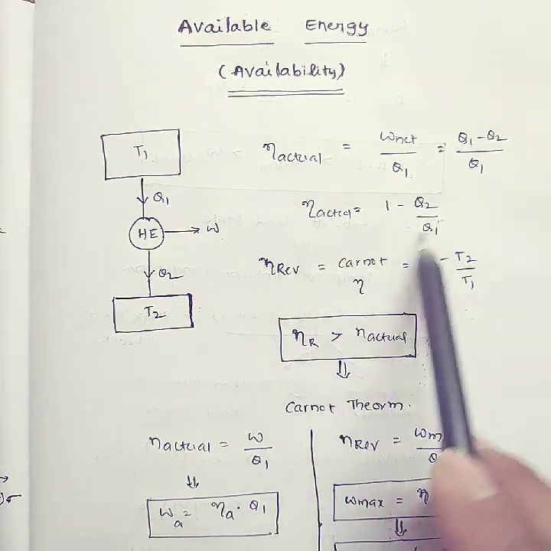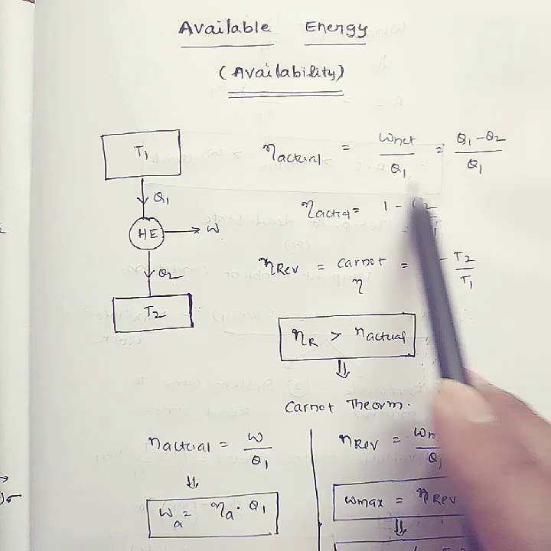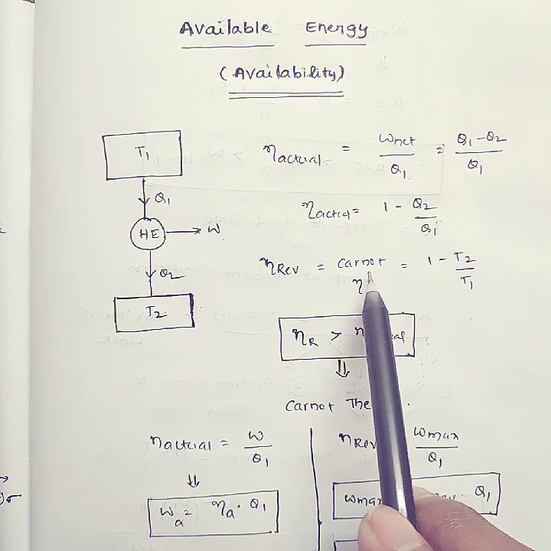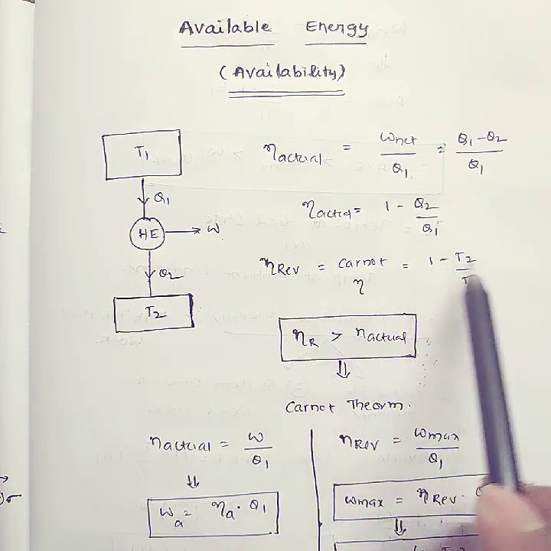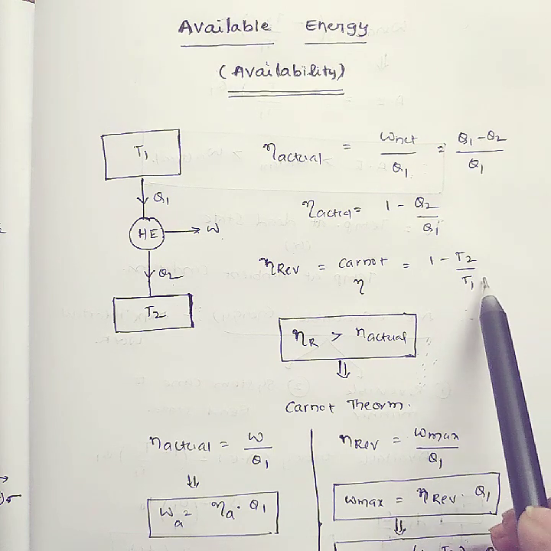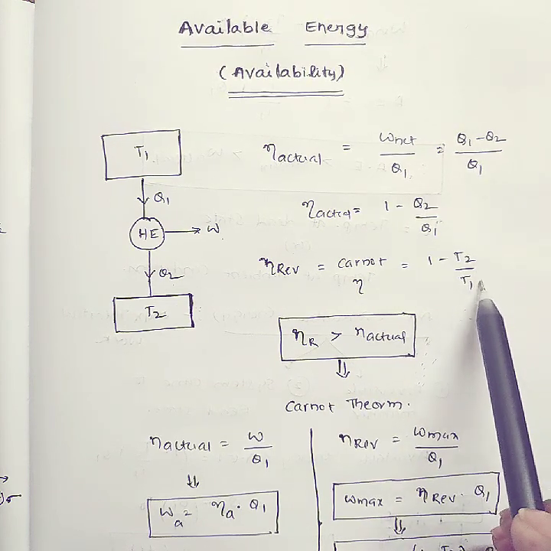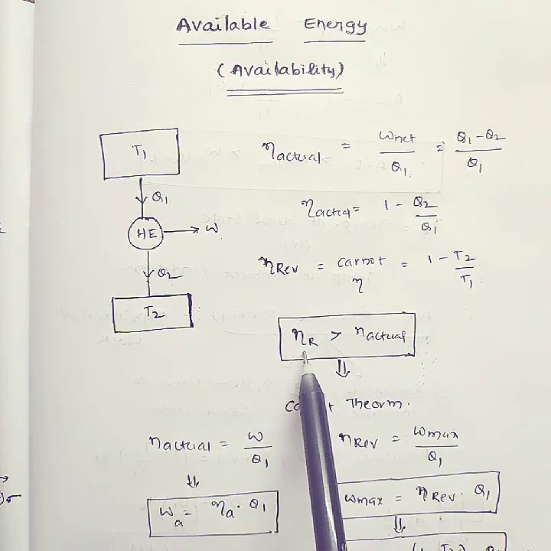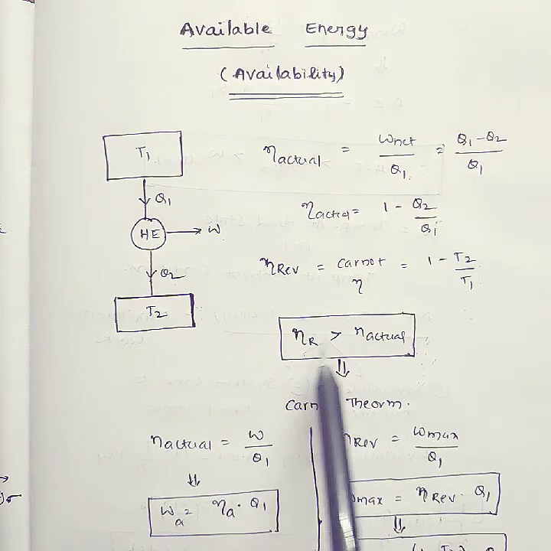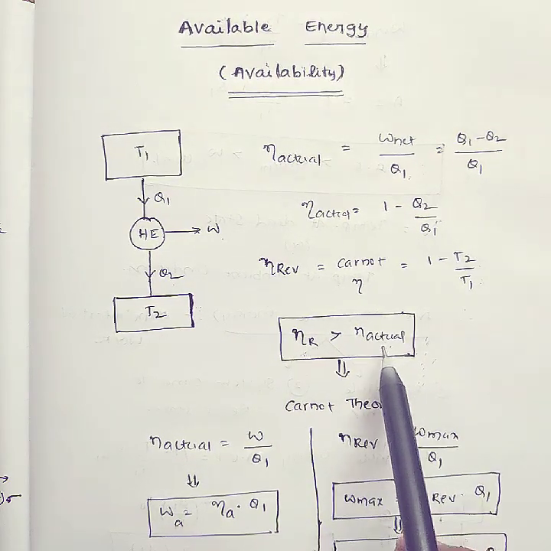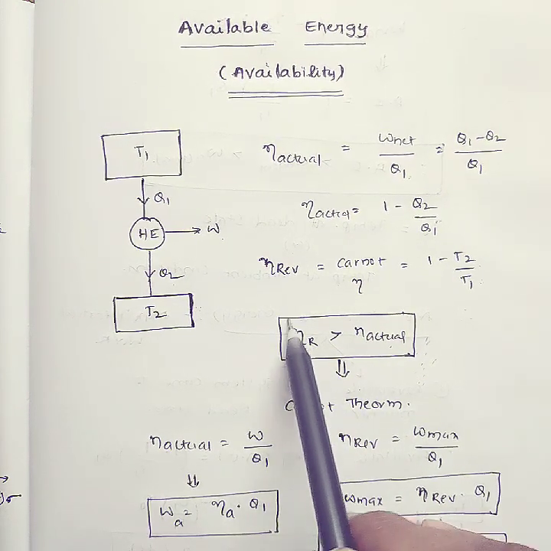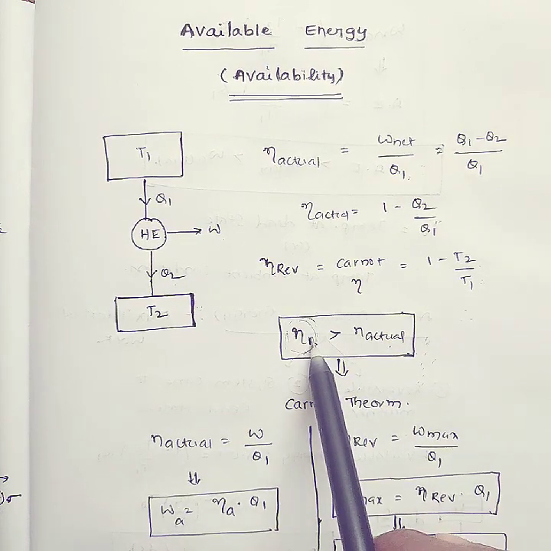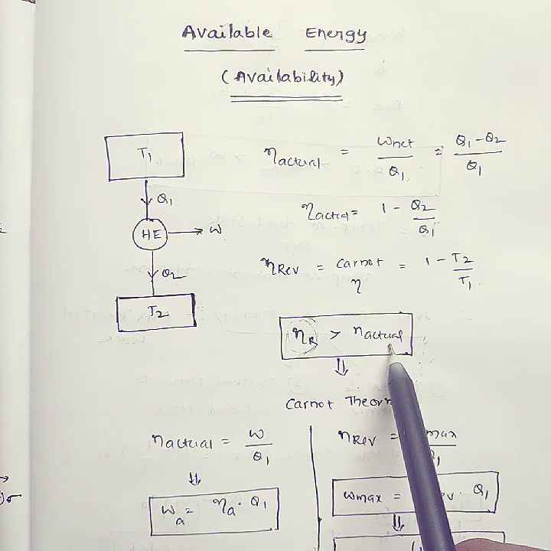This is the actual efficiency, for a power plant operating on the Rankine cycle. Suppose the power plant operates on the Carnot cycle; the Carnot cycle efficiency equals 1 minus T2 by T1. That always depends upon the minimum and maximum temperature limits. Finally, this Carnot efficiency is always greater than the actual efficiency. Based on the Carnot theorem, the efficiency of a reversible engine, or a Carnot engine, is always greater than the actual cycle efficiency.